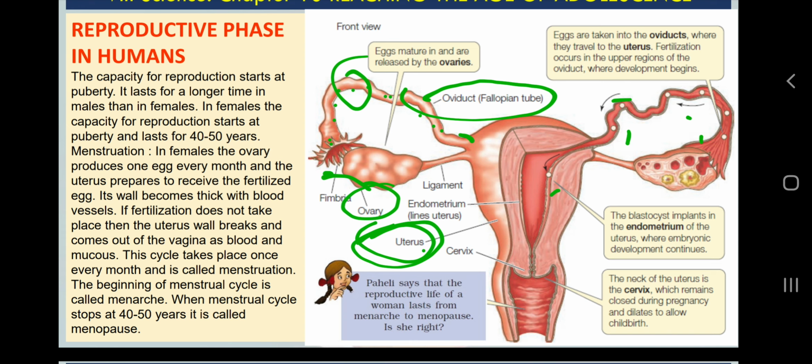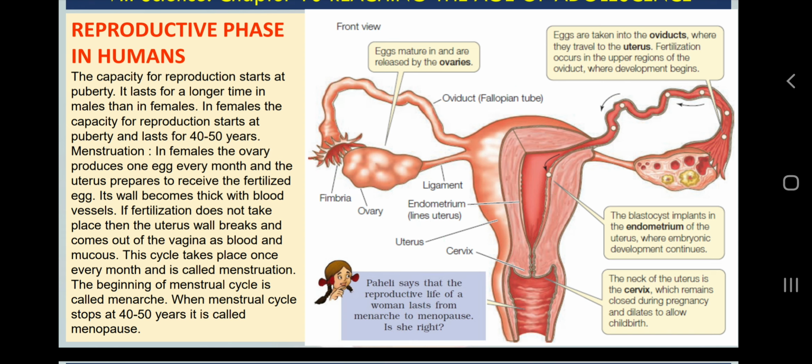One thing I discussed there, I would like to discuss here also, because it is included in our syllabus. It is very easy to understand. The egg matures in the ovary, which takes roughly 14 days, and the egg is released into the fallopian tube. Why? Because we know the oviduct or fallopian tube is the site of fertilization. After fertilization, this egg scrolls down and attaches with the internal lining of the uterus.